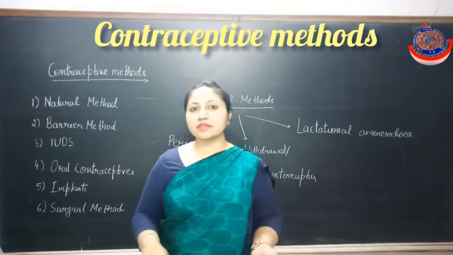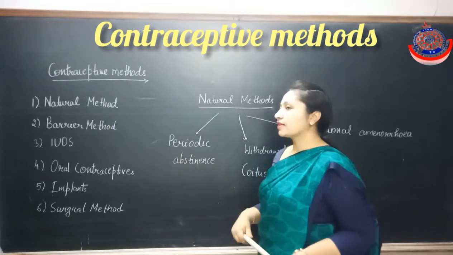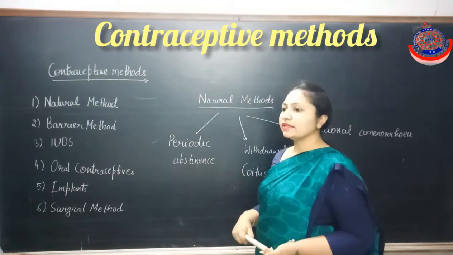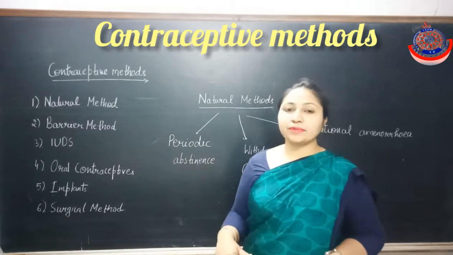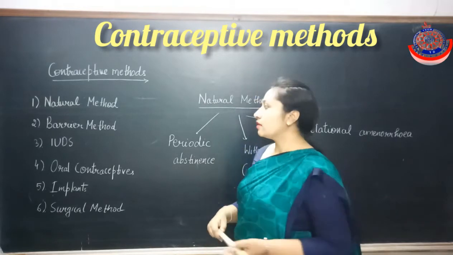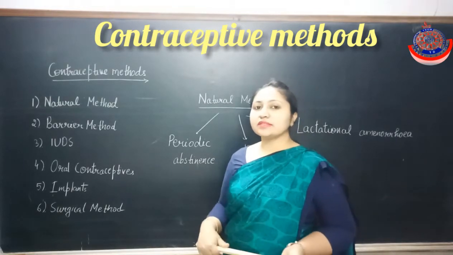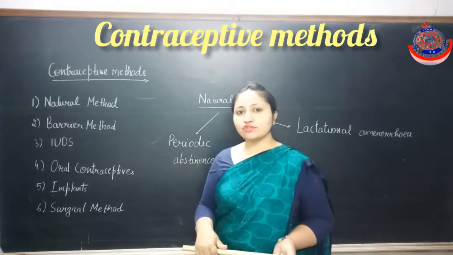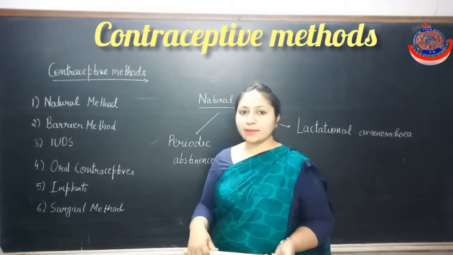And what are the various methods? Like, first one is the natural method. Natural method means that without any use of a contraceptive device, pregnancy can be prevented. Now next is the barrier method. Barrier method means that it prevents the fusion of the sperm and ovum, acting as a barrier between both the gametes.